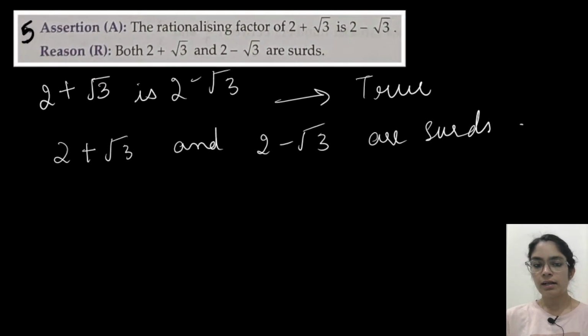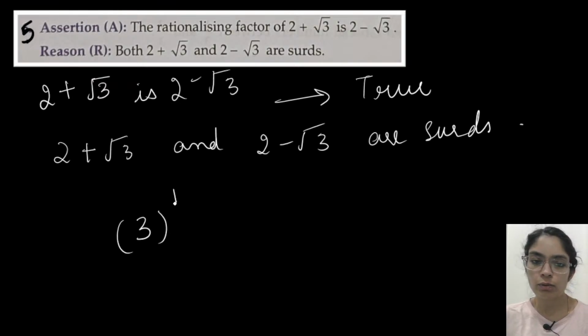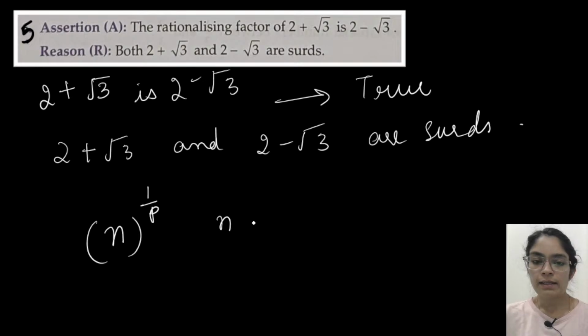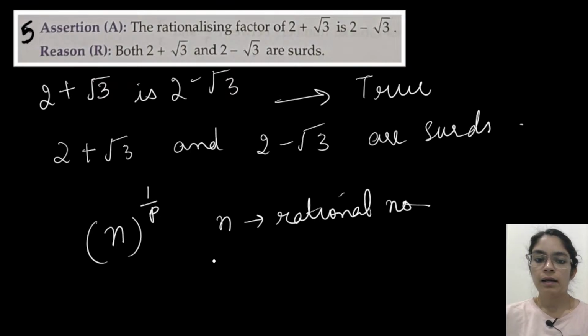So what are surds here? I'll just tell you. A surd is any number which can be expressed in this form, like square root of anything, square root or cube root. Suppose any number n to the power 1 by p, where n is a rational number and p is also a rational number.